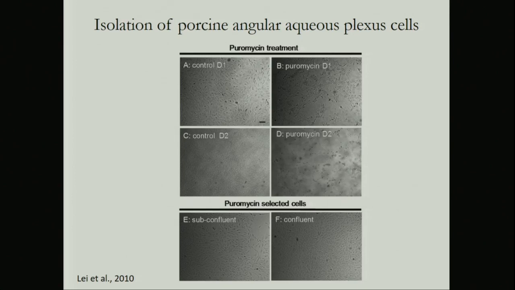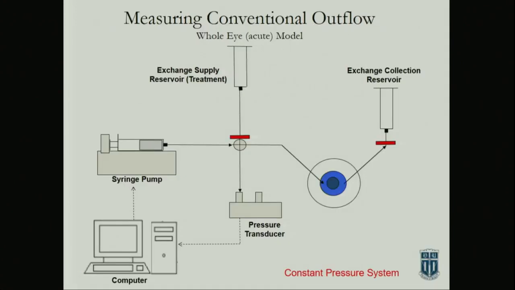It turns out that endothelial cells have a really robust ABC transporter. So if you treat the cells with puromycin and you're not an endothelial cell, you die. Whereas the Schlemm's canal cells survive, so you can do a selection based on that. And these cells are a good model for Schlemm's canal.